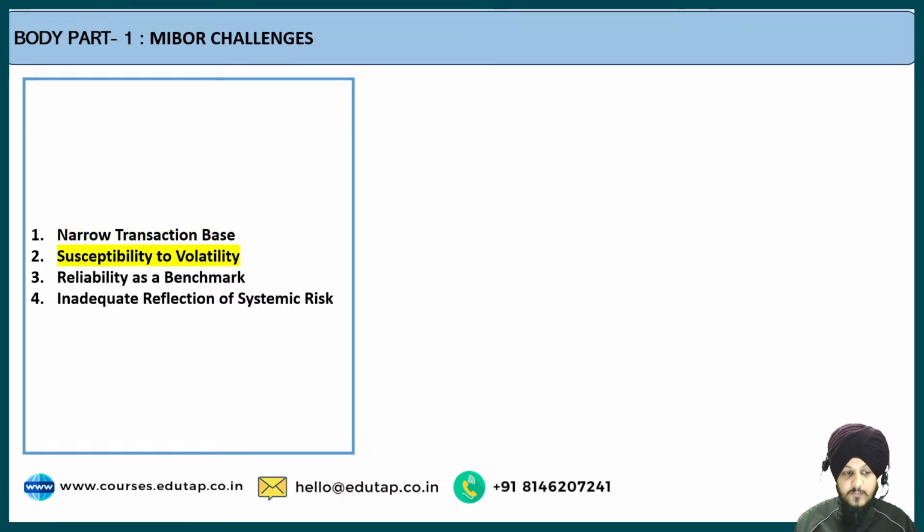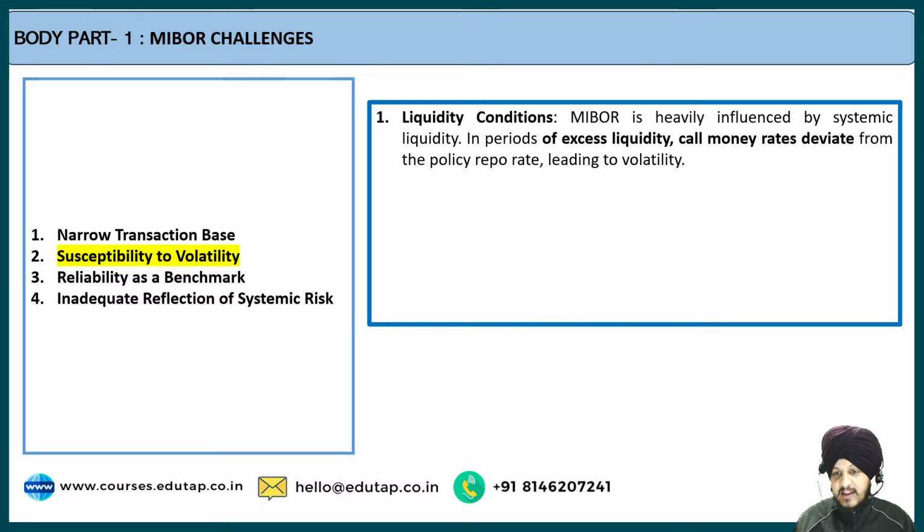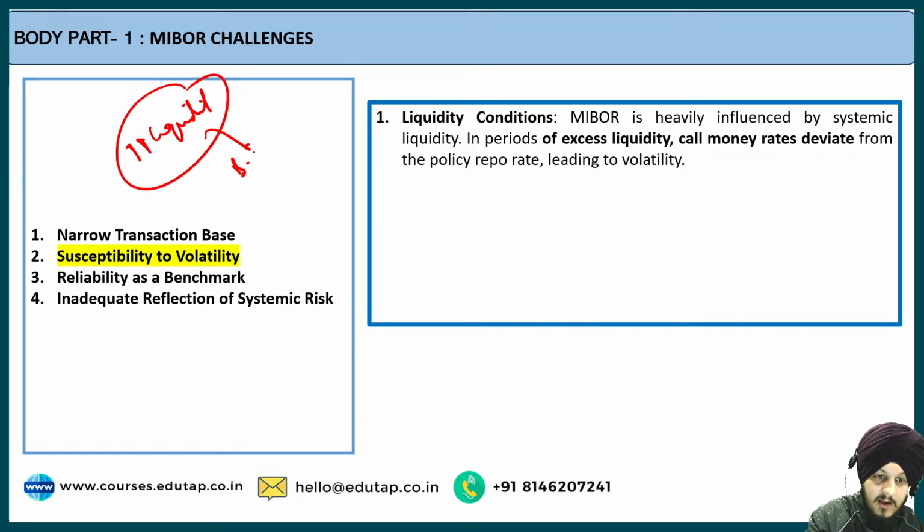The second set of challenges is with respect to susceptibility to volatility. As I told you, volatility is another very important challenge, because MIBOR is very much sensitive to the liquidity in the market. When there is high liquidity in the banking system, what does it mean?